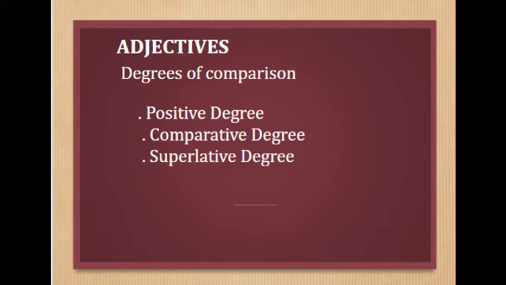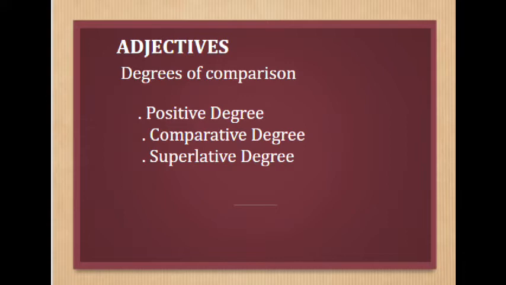Here we are showing that Rohan is better than Sohan. It means his qualities are better than Sohan. Then we have superlative degree. We use the superlative degree when we compare three or more nouns or pronouns and want to express the highest degree of some person, place, or thing.